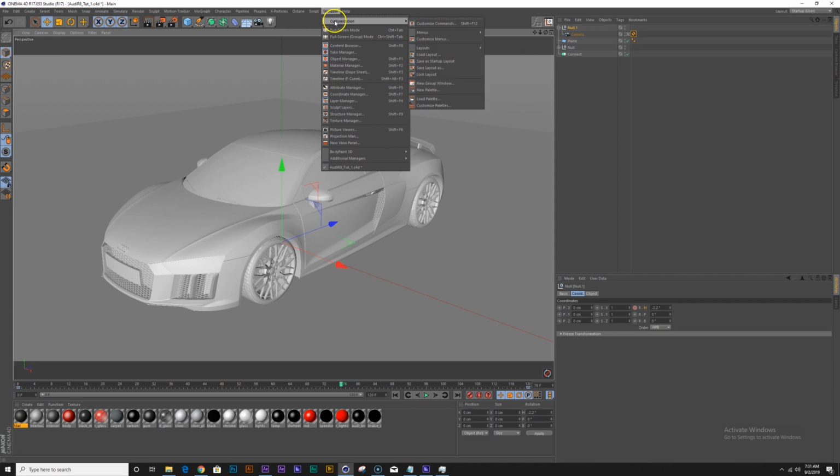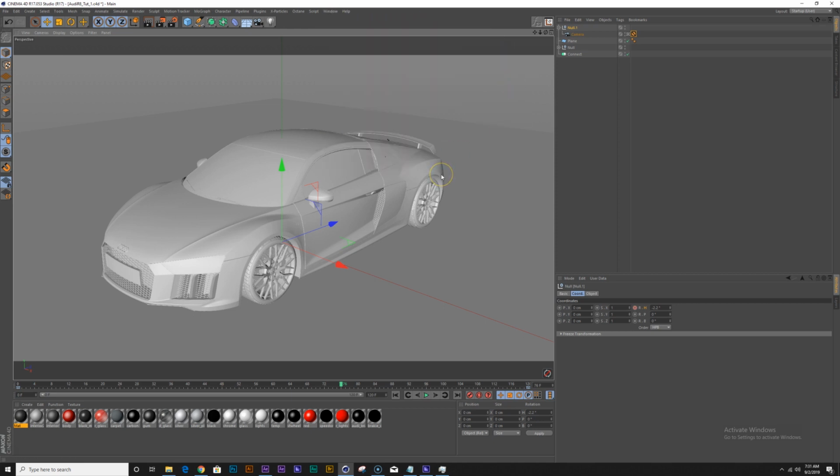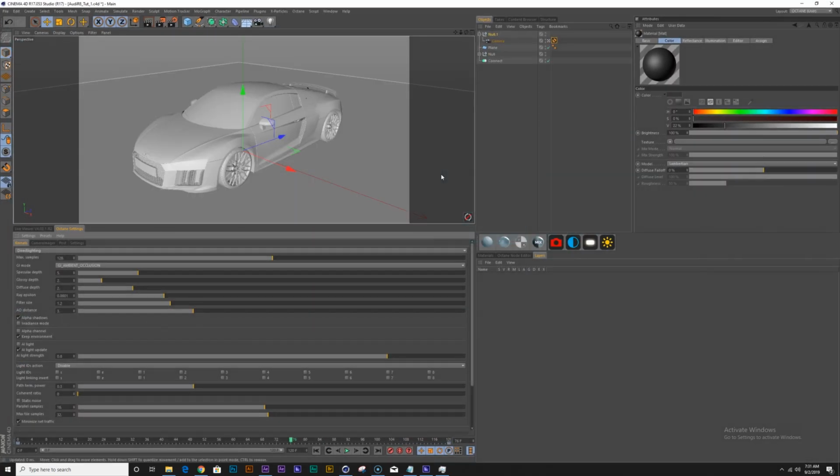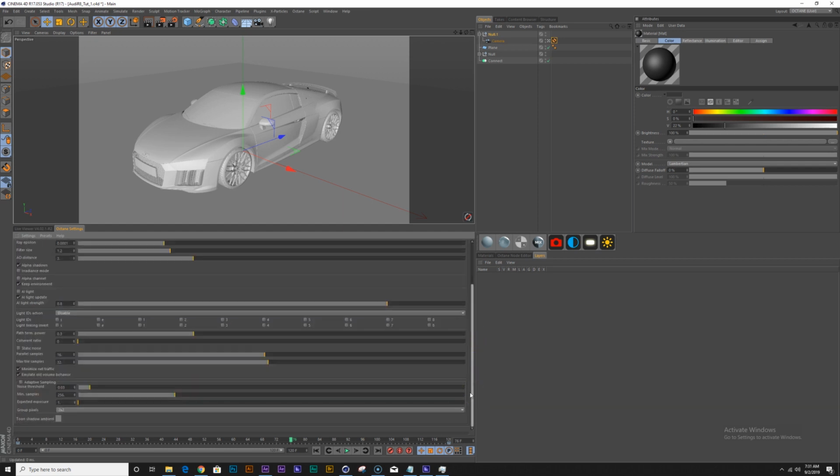So let's fire up Octane. And when I'm using Octane, I have a custom layout that I like to use. So I'm going to load that up. Takes a second. Here we go. For the render settings for Octane, I'm pretty much going to just use the default settings here. And the only thing I'm going to check is probably this adaptive sampling.